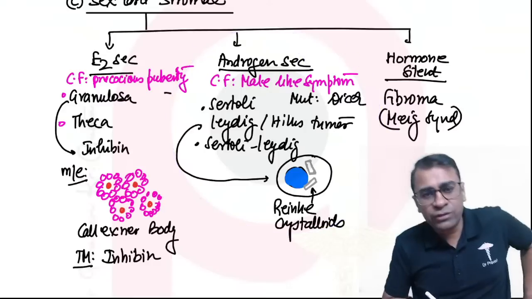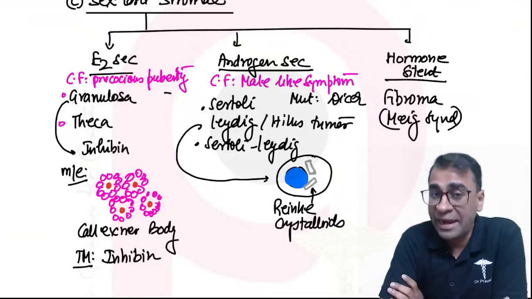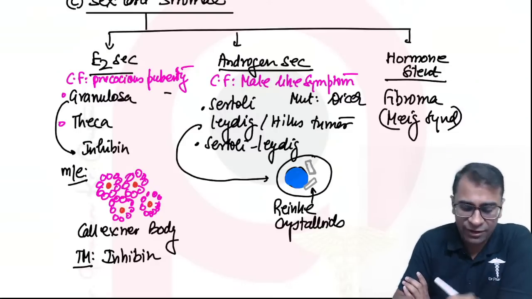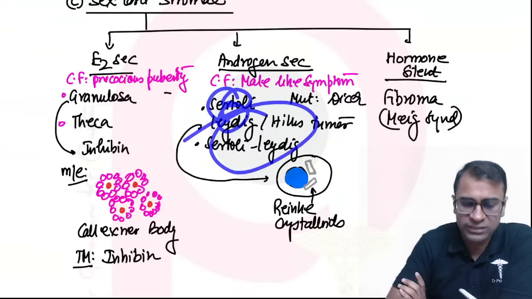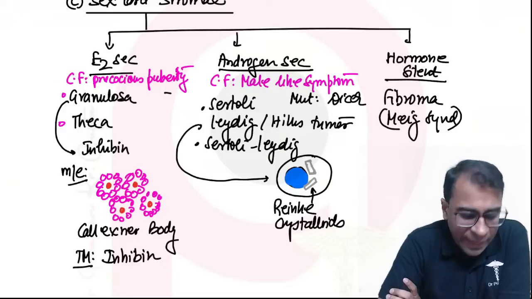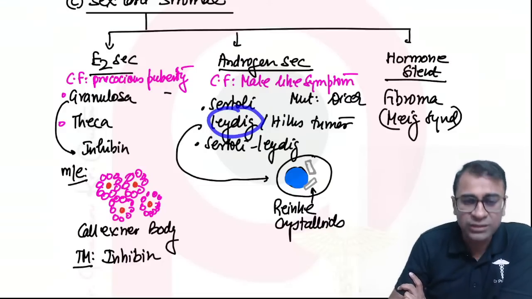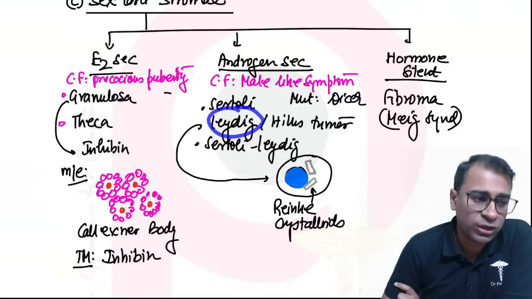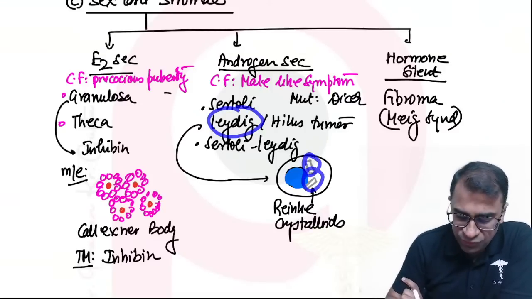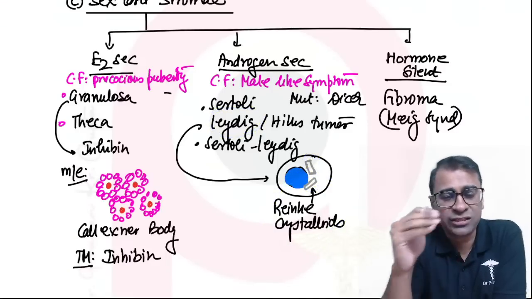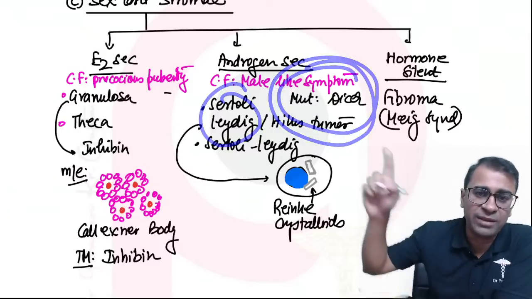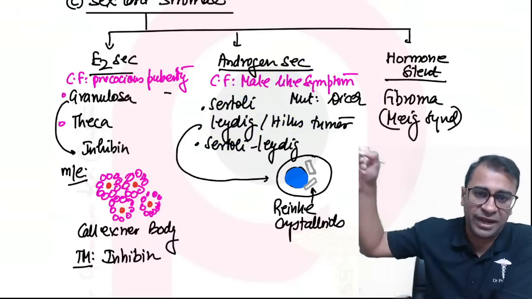Well, the androgen-secreting tumors are Sertoli and Leydig, and the hilus cell tumor is the other name for Leydig cell tumor, and one can be a combination of these two called Sertoli-Leydig cell tumor. What happens is this Leydig cell tumor often makes testosterone, which comes from androgens and cholesterol. When we see cholesterol deposition, we use the word Reinke crystalloids. Remember, these two show DICER mutation, very important for your INICET exam, very important, DICER mutations.